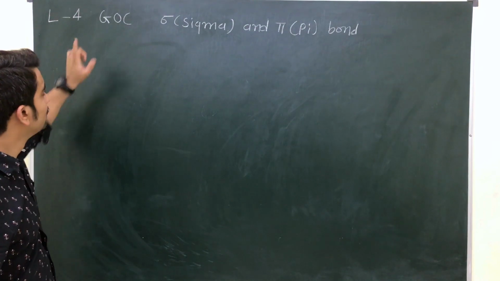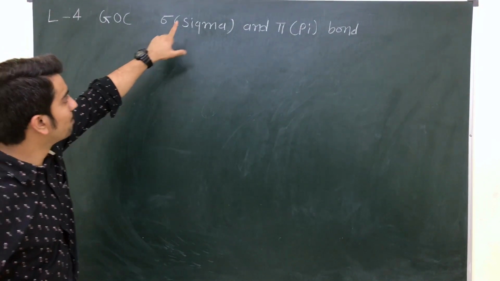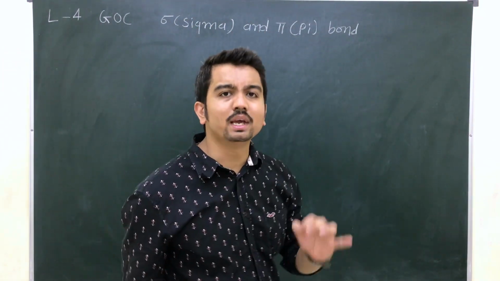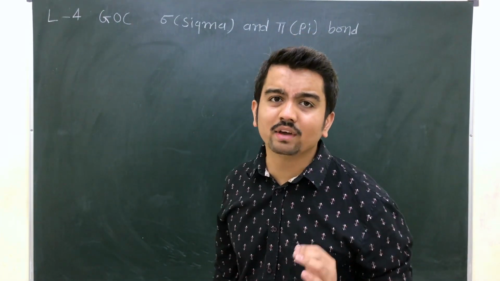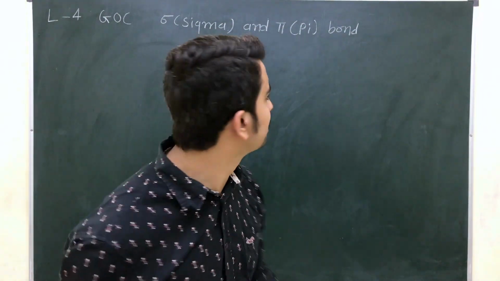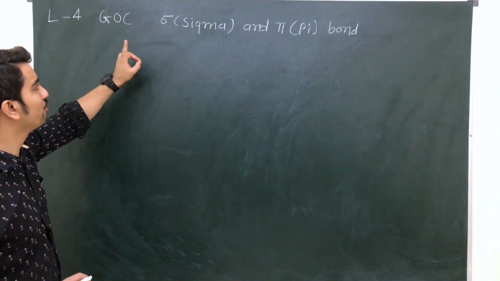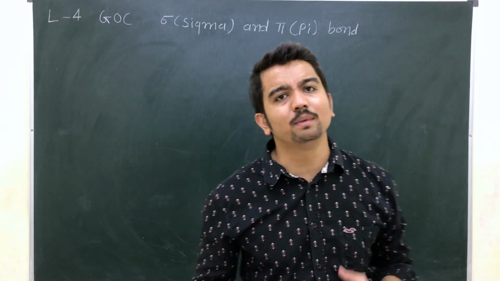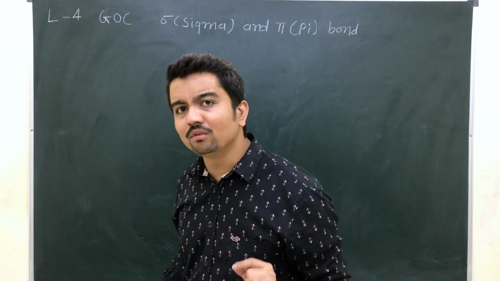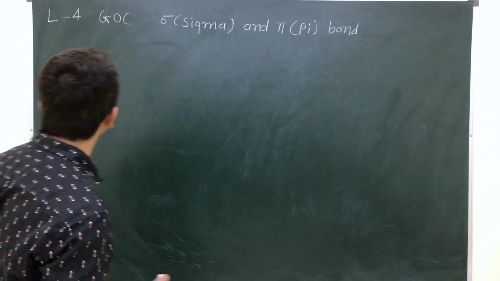In today's class, we are going to learn sigma bond and pi bond. So let me explain this thing. It's a very easy topic, my dear friends. So let's start: how you will calculate sigma bond and pi bond, and what we mean by the word sigma and pi. So you have to remember one thing in your brain, that sigma bond means